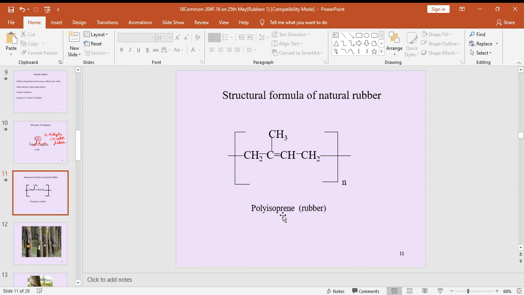So once again I'm repeating, isoprene is one unit in the polyisoprene or natural rubber. Isoprene means 2-methyl-1,3-butadiene. Naturally, addition polymerization converts it into natural rubber, meaning polyisoprene. The structure is bond CH2 bond C bond CH3 double bond CH bond CH2 bond n. So this is the structure of natural rubber. Note down the polyisoprene structure here.